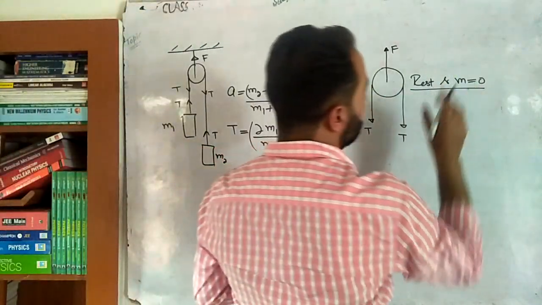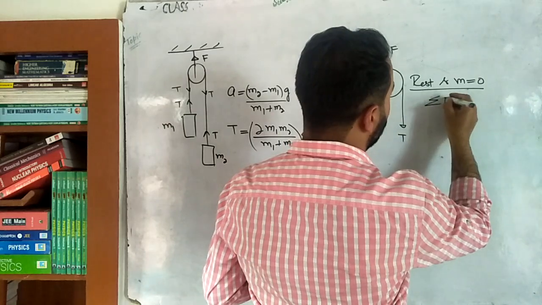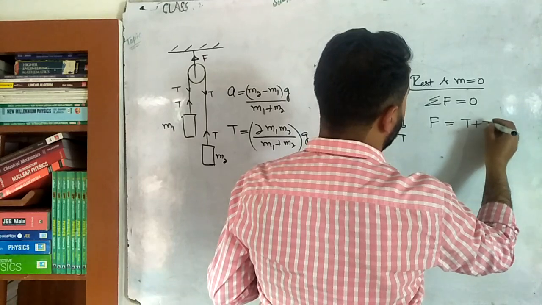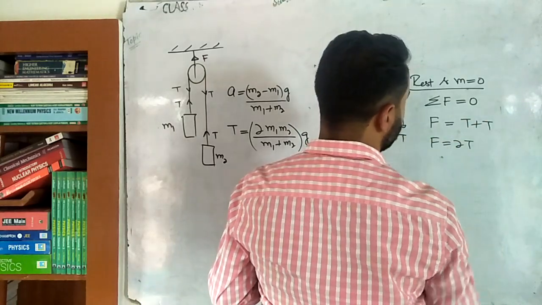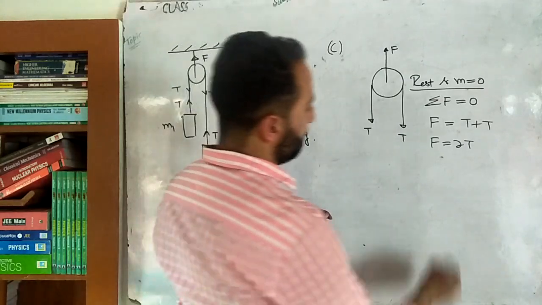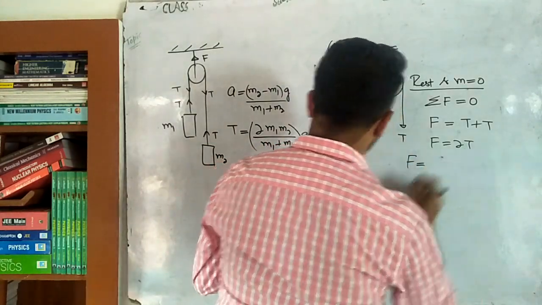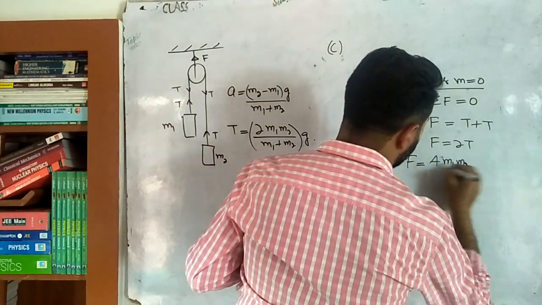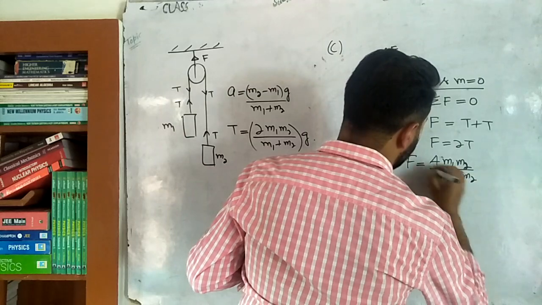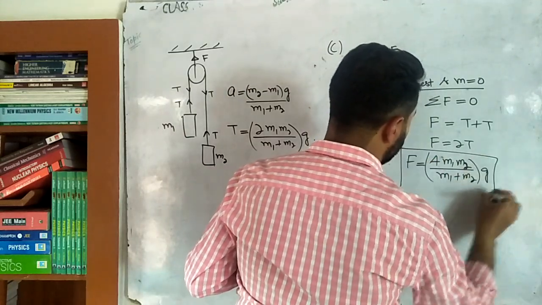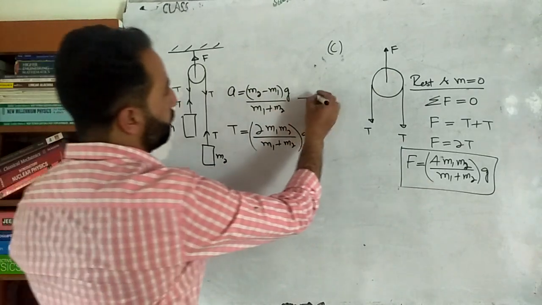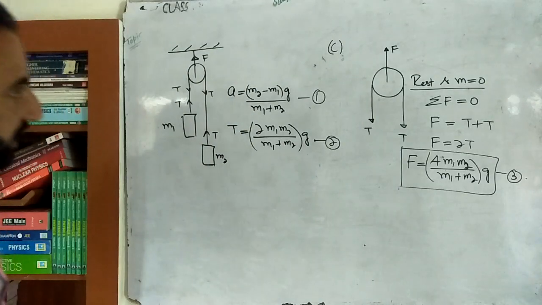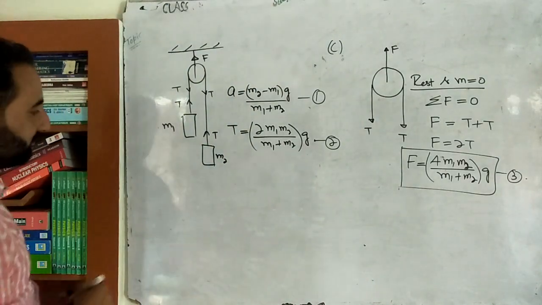Because when its mass is equal to 0 or it's at rest, the net force, the summation of all the forces, must be equal to 0, which implies that upward force must be equal to downward force, T plus T. So F is equal to twice T. This is the force on the ceiling, F equal to 2 multiplied by T. Multiplying this by 2, it is equal to 4 times M1 M2 divided by M1 plus M2, multiplied by G. This is the force on the ceiling. So this is equation number first, this is equation number second, and this is equation number third. Now on the same, let's do some simple examples.